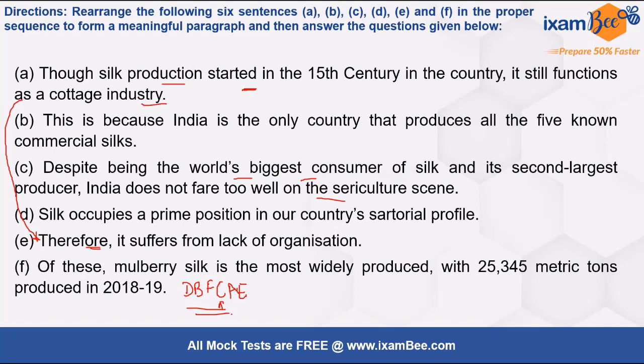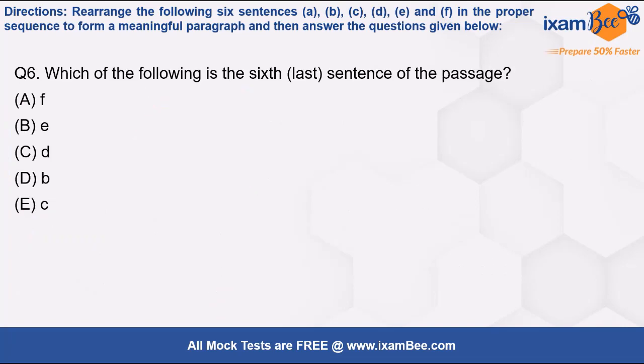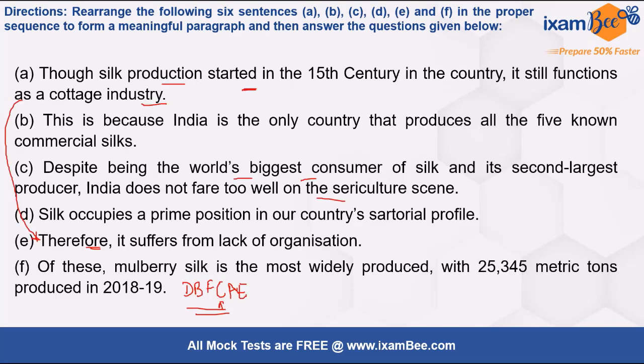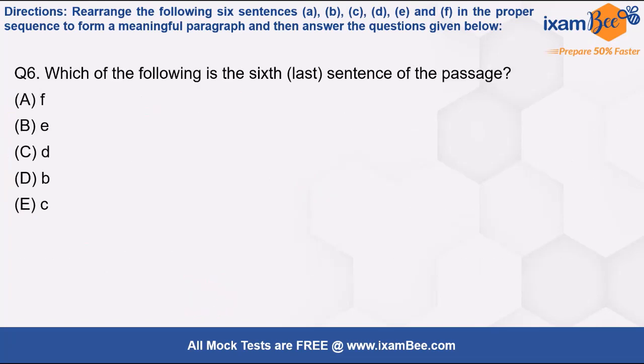Now friends, how do you get it in the exam? The main task in front of you is to find out the correct order. Once you have the order, you will have questions like this, right? It says which of the following is the 6th or the last sentence of the passage. Now we know this is the order, and our last sentence is E here. So we will select E, that is option B, as our answer. All right, this is how we solve these questions.